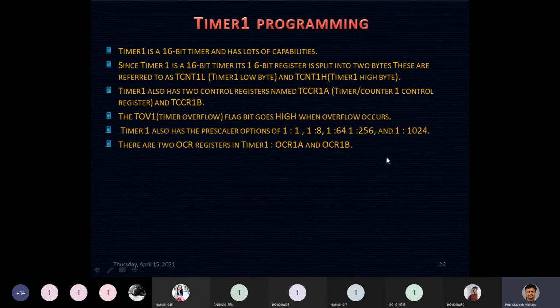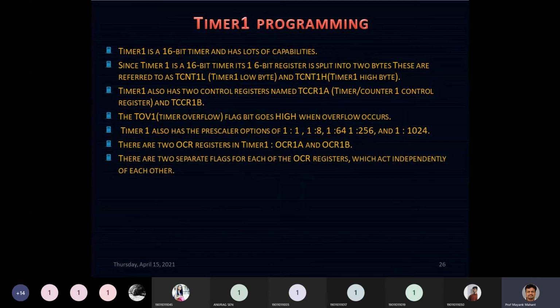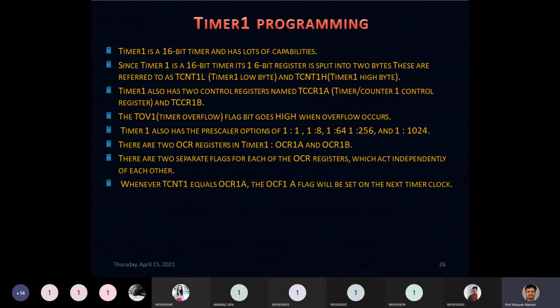Okay. There are 2 OCR registers, OCR1A and OCR1B, and both are 16-bit registers. So definitely the capability is increased. There are 2 separate flags for your OCR registers. As we have 2 OCR registers, we have 2 OCF flags. One is OCF1A and the other is OCF1B flag.